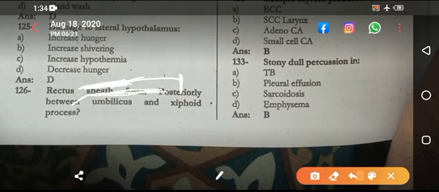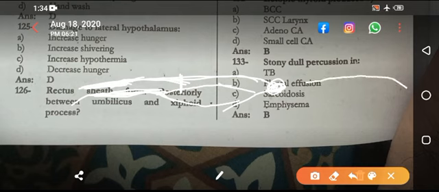This internal oblique splits into two, and then they join in the middle. This is called linea alba. Similarly, on the other side, you are having external oblique, and then internal oblique, which is divided into two, anterior portion and posterior, and they join in the middle. This is called linea alba.